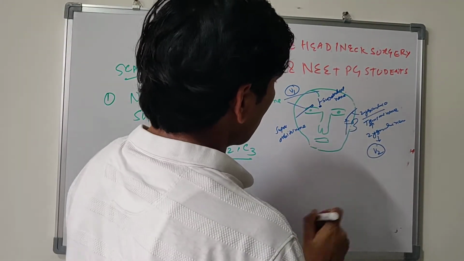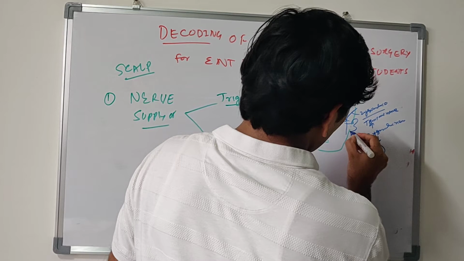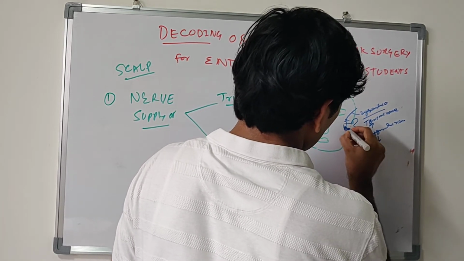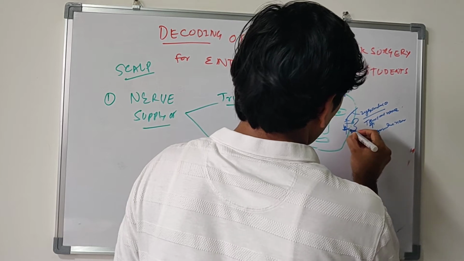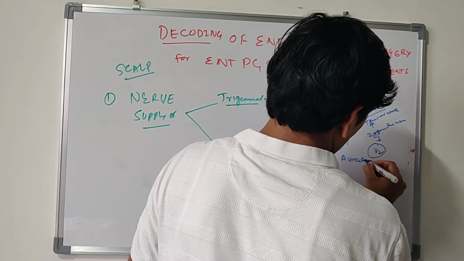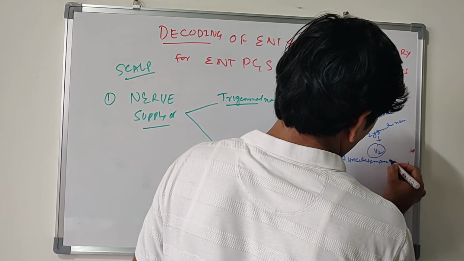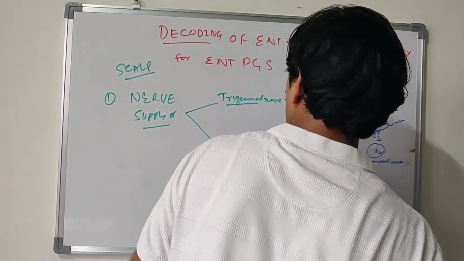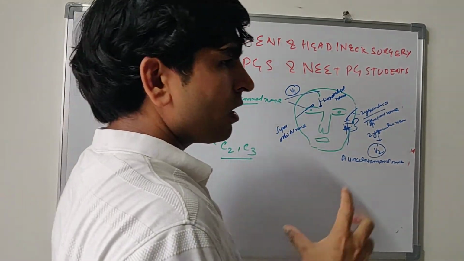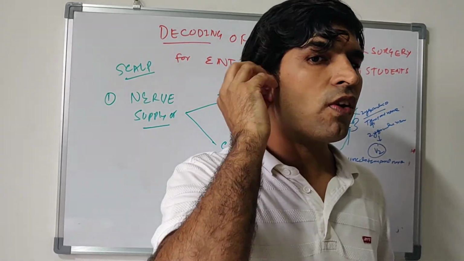These are three, and the most important one coming from deep down through foramen ovale. This is mandibular nerve. One branch is coming from mandibular nerve. This is auriculotemporal nerve. Okay, this is in front. Trigeminal nerve gives sensory supply of the scalp in front of the auricle.